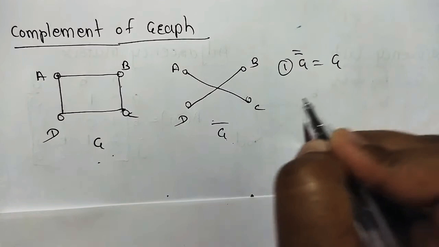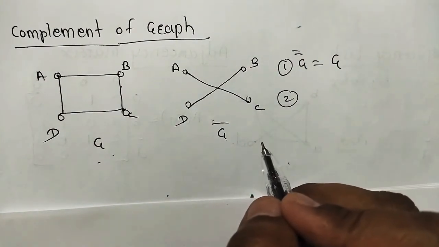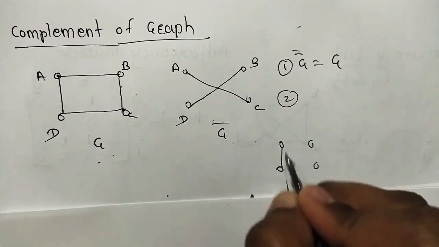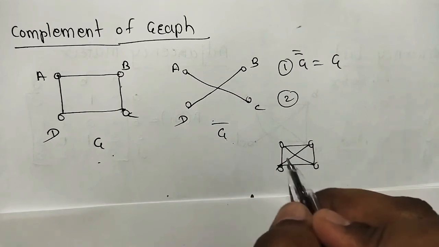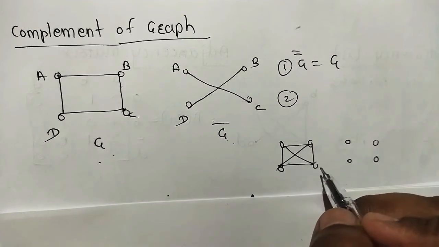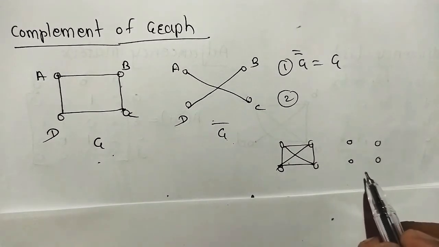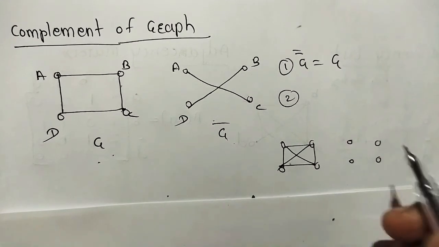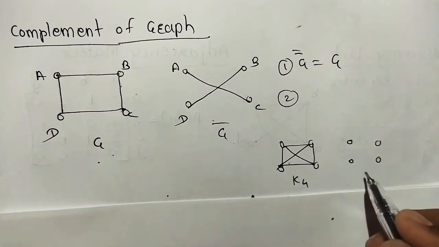This is the first remark. Second, the complement of a complete graph is a null graph. Now what is a complete graph? If this is a complete graph and we take its complement, the vertices are as they are but there is no edge, because adjacency is changed. The complement of a complete graph, K4, is a null graph.